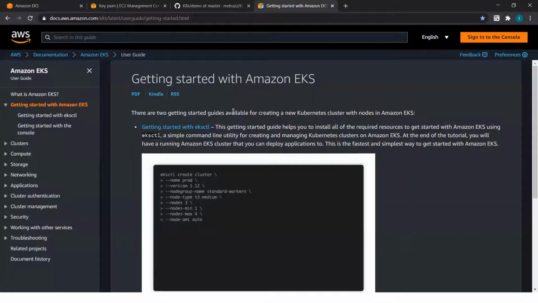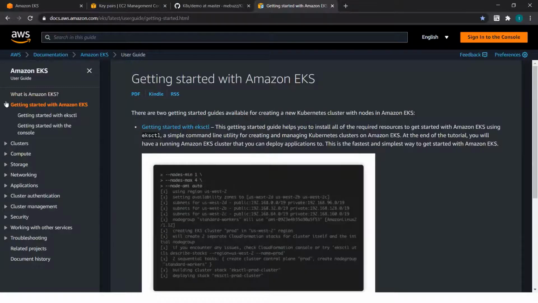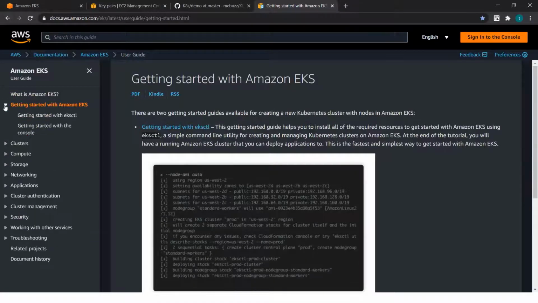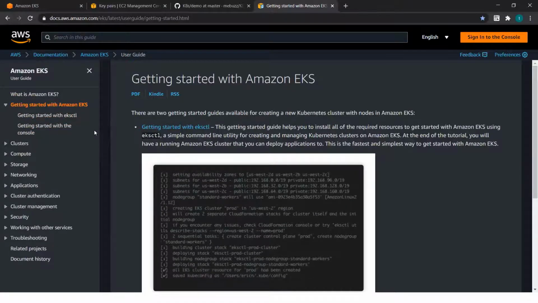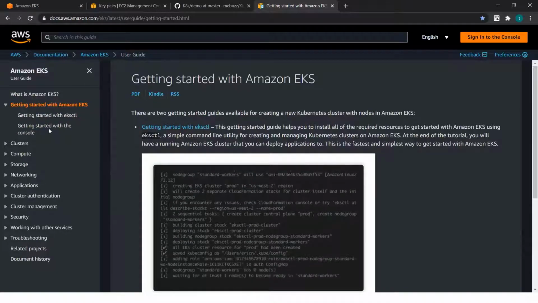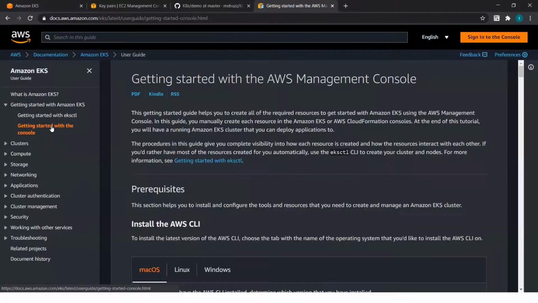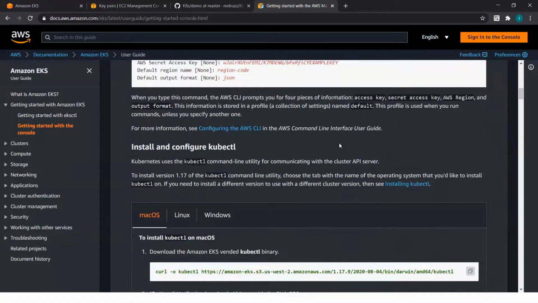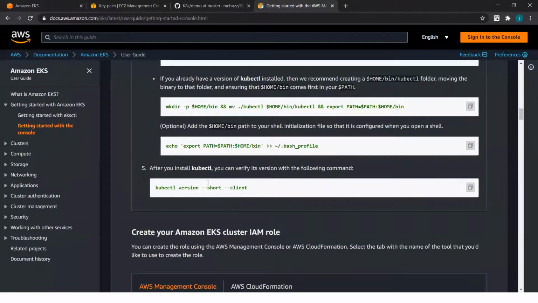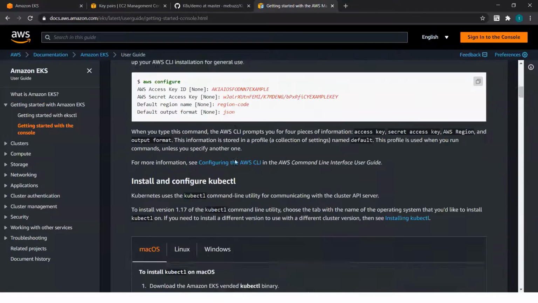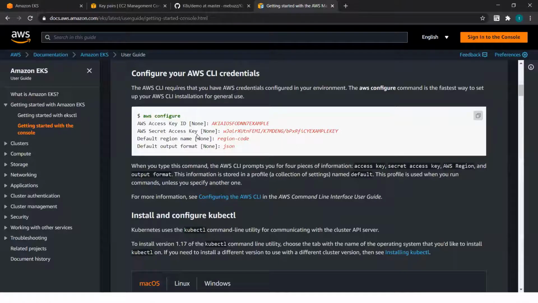So most enterprises that I have seen go here, click on the getting started guide. They pick whatever tool they're comfortable with. Most people are comfortable with the console. They look at this, they copy the commands, they copy the CloudFormation template, and they get started.